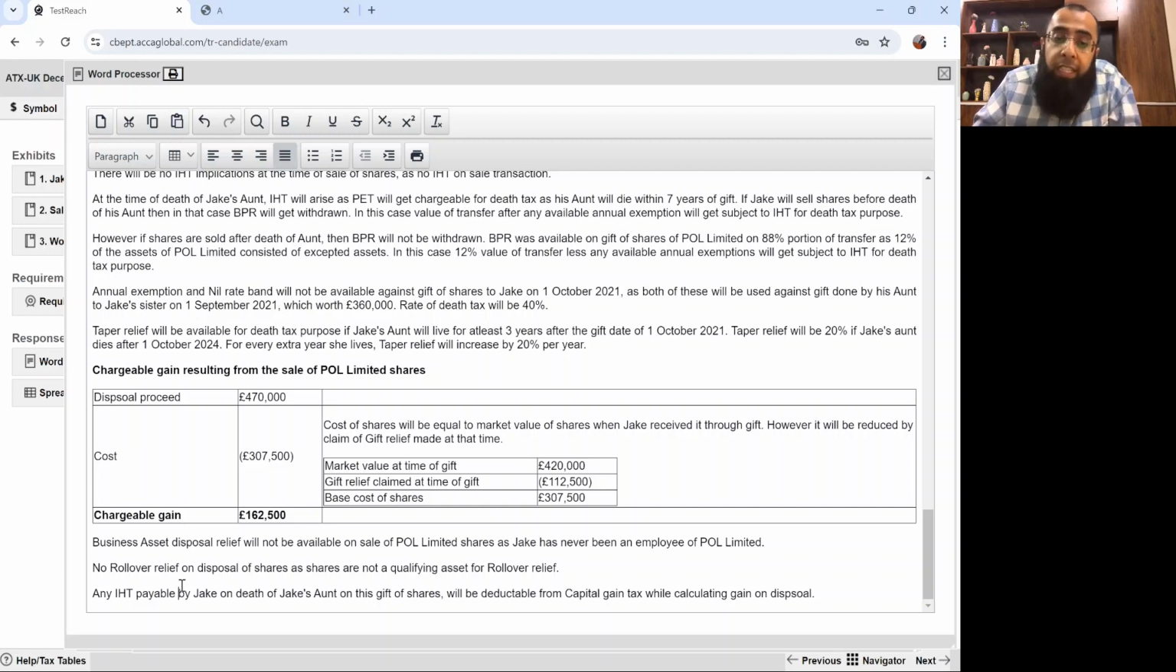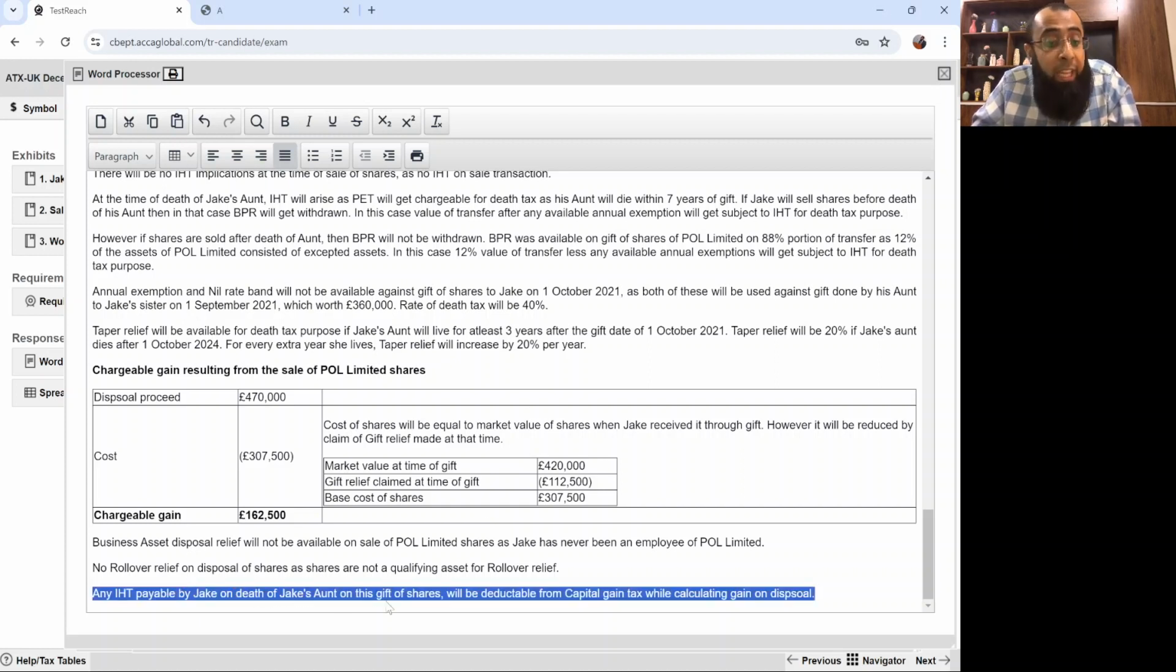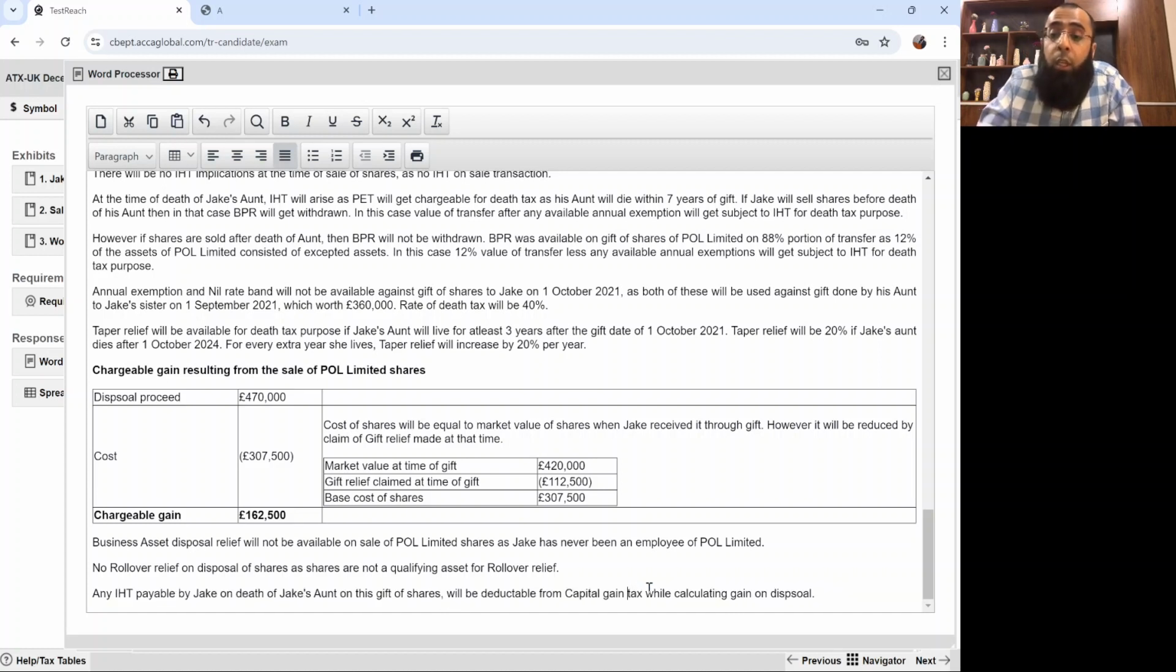Any IHT payable by Jake on death of Jake's aunt on this gift of shares will be deductible from capital gain while calculating the gain on disposal. Like you can claim it like a cost here, you can claim it as a deductible amount. That's permitted because that's the cost which you are incurring against that purchase. Like you got these shares on gift, so this is the cost which you are incurring in form of tax paid. So if Jake pays any tax, that's deductible.